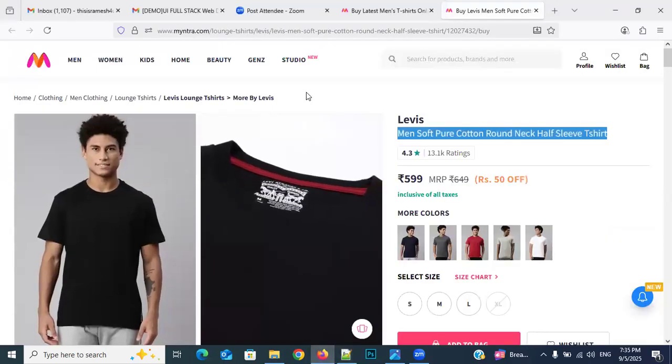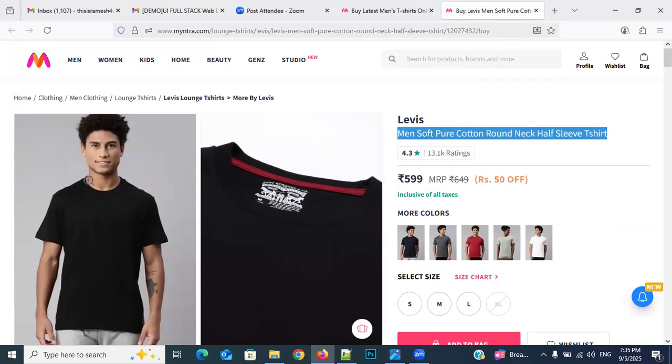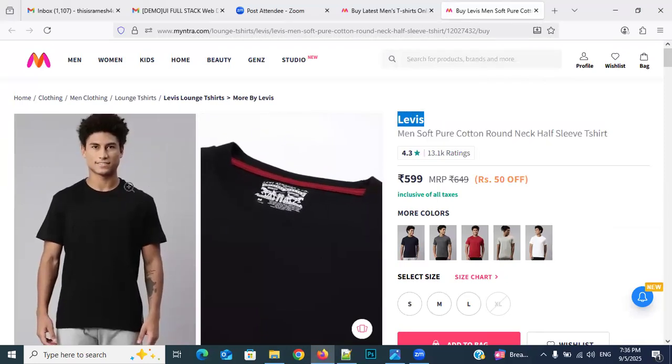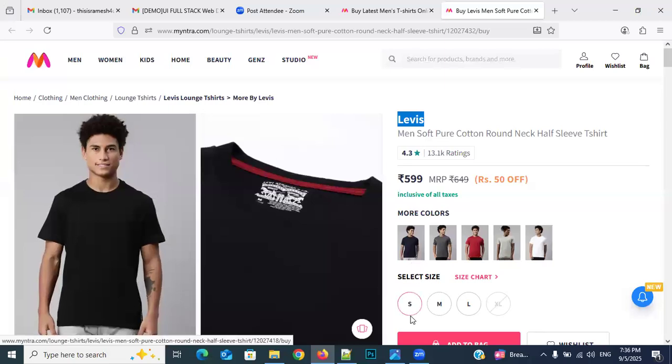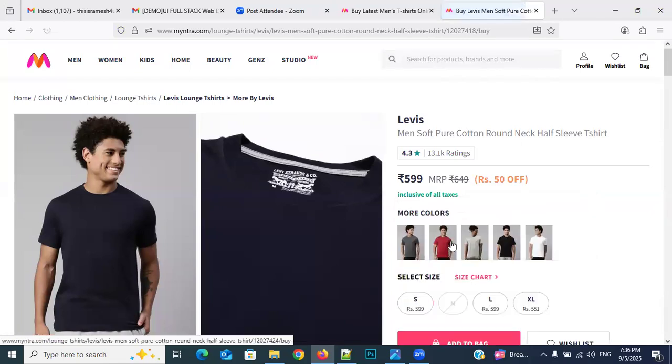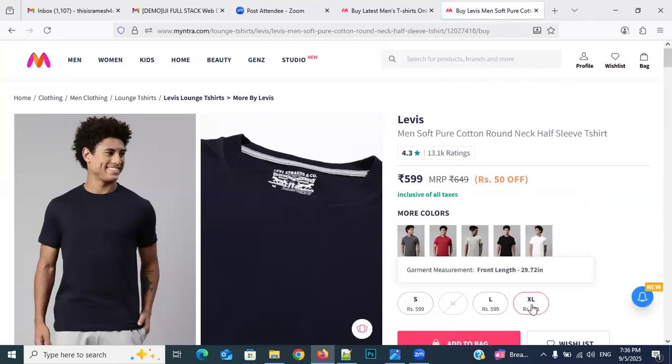Information means what? Most freshers or other people will think information means only text. But what does information actually mean? Data of the application. For example, this vendor has Levi's t-shirts. These are the colors available, and this is the size available. For each and every color, size also will vary. See, for this one, M is not available, L and XL are available. Okay, everybody, what is this? Information only.